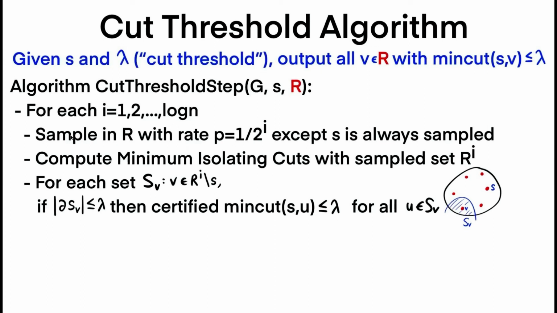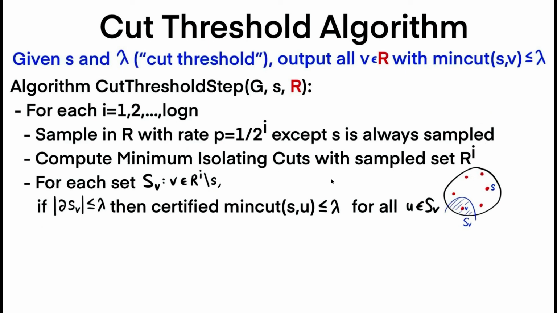So once again, we try each sampling rate from 1/2, 1/4, 1/8, and so on, except we make the distinction that S, the source vertex, is always sampled. And for each sample, we compute minimum isolating cuts on this sample.